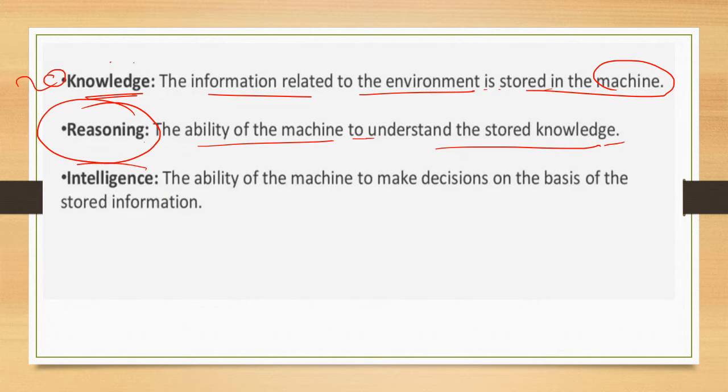And next is intelligence. What is intelligence? It is the ability of a machine to make a decision on the basis of its stored information. The ability of a machine to make a decision on the basis of its stored knowledge is known as intelligence.